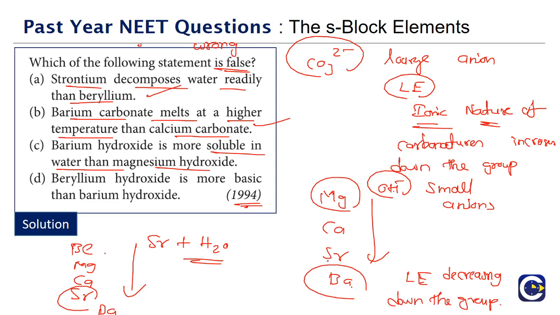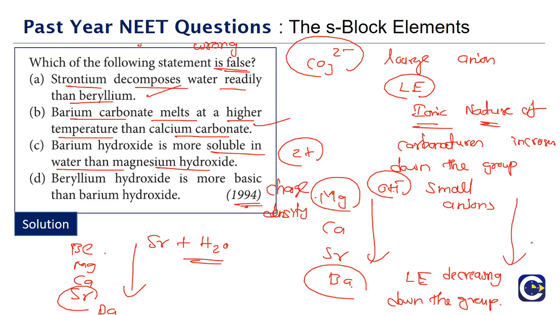Solubility will not only depend upon the lattice energy, it also depends upon the hydration energy. Magnesium, calcium, strontium, barium all have the same charge, 2 units positive. Magnesium is a small ion, so its charge density will be higher. This concept we have discussed in many other questions also. As a result, magnesium will be highly hydrated, and as we go down, hydration will be decreasing.